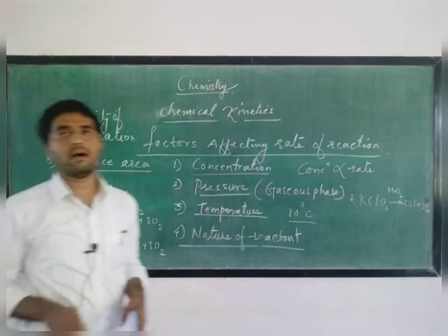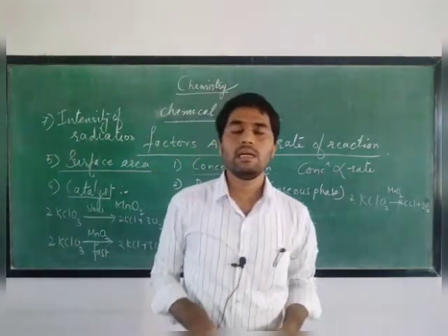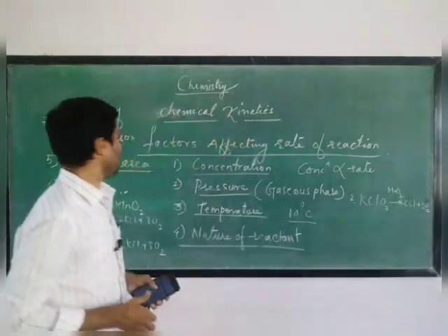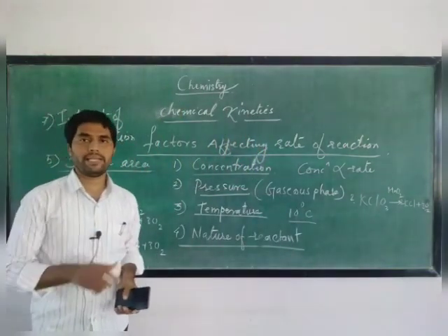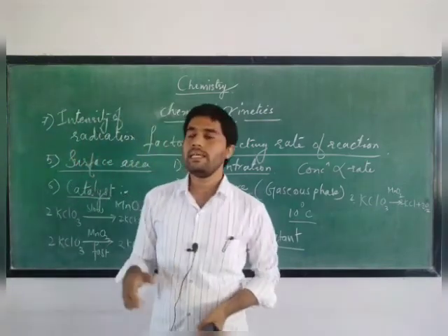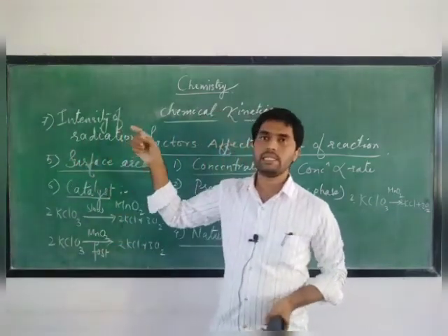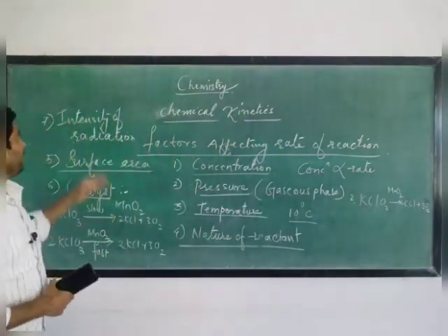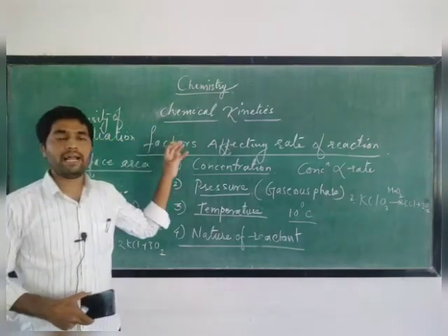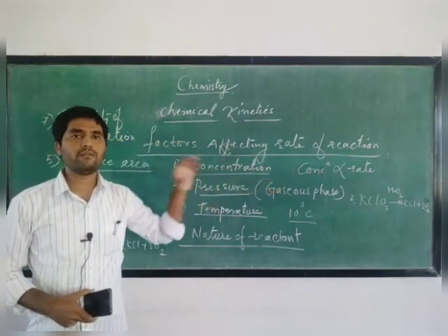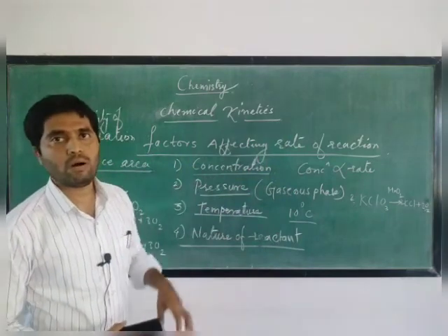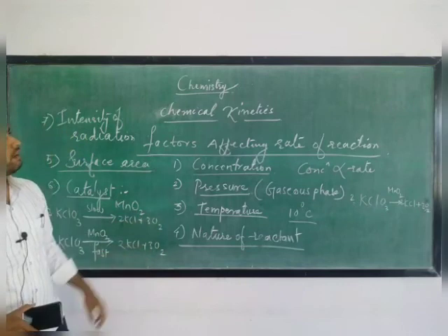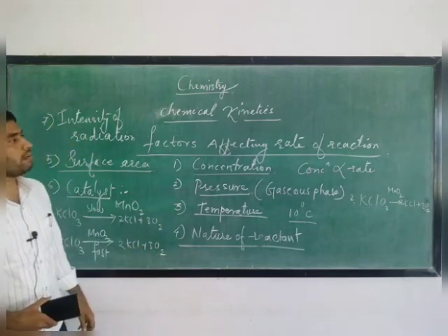This factor affects the rate of reactions which come under photochemistry, that is, photochemical reactions. In a photochemical reaction, the intensity of radiation is directly proportional to the rate of reaction. If the intensity of light increases, the photochemical reaction will proceed faster. So these are the factors which affect the rate of chemical reaction.